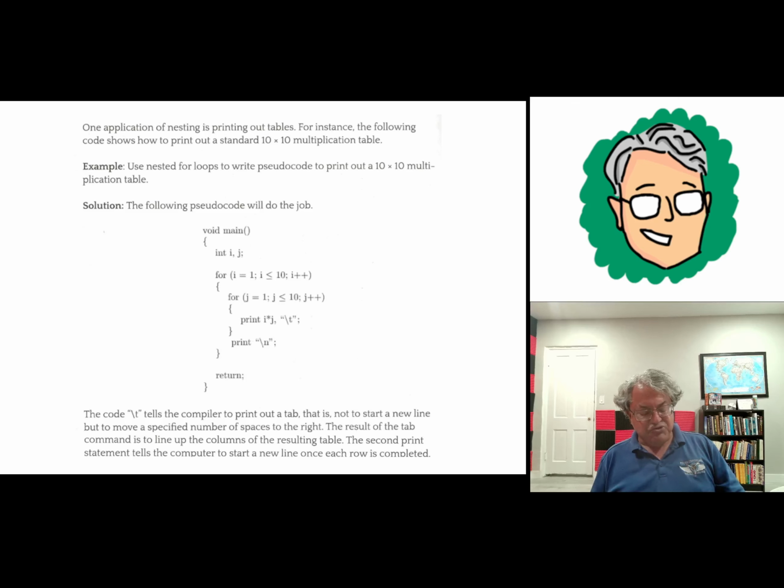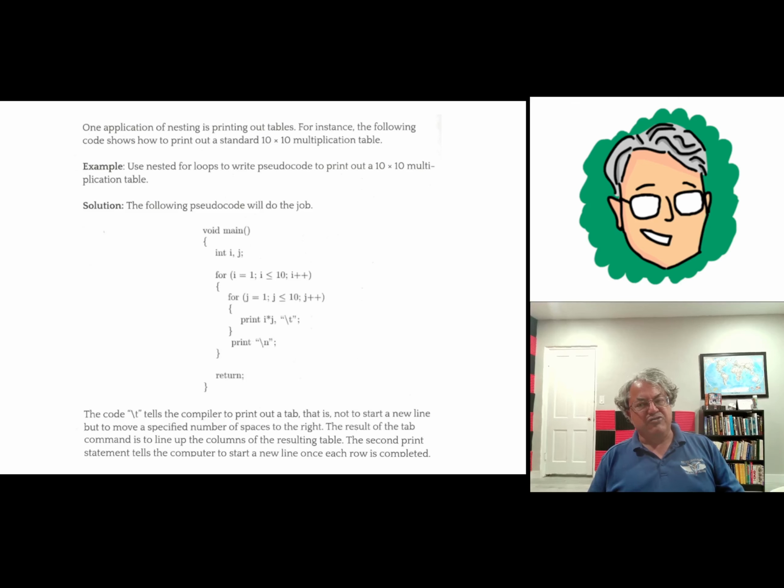The second time around, j is 2, i is still 2, because we're still in the outer for loop. So now we're going to print 2 times 2, which is 4. It's going to print 2, 4, 6, 8, 10, just the even numbers up to 20. Each time it runs the outer for loop, it prints another row of the multiplication table. But the row it prints always starts with whatever i was, and then it's just the multiples of i after that. So the third row is going to be 3, 6, 9, 12, and so on.